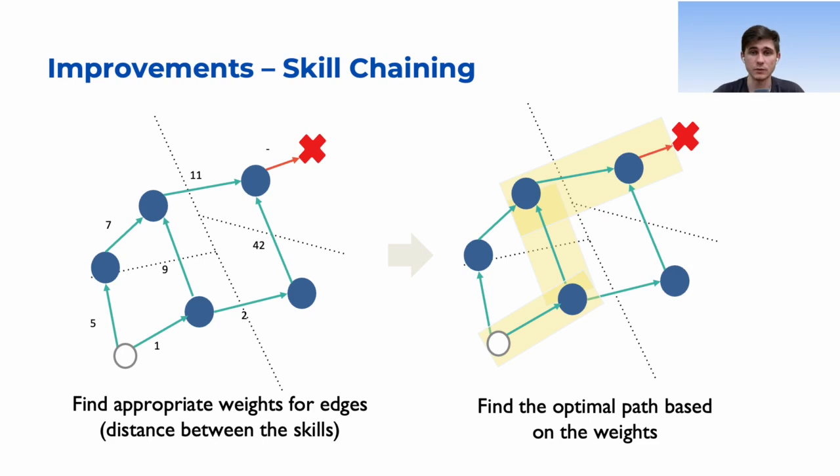To make this improvement, we need to split it into two separate parts. Firstly, we need to define the optimality, and then find the path according to this definition. For optimality, we want to define the weights of the edges, the transitions between the landmarks. Then these subgoals will be chained into an optimal path. There are several approaches, for example, the number of transitions to move from one landmark to another.